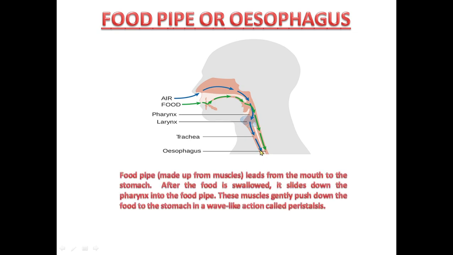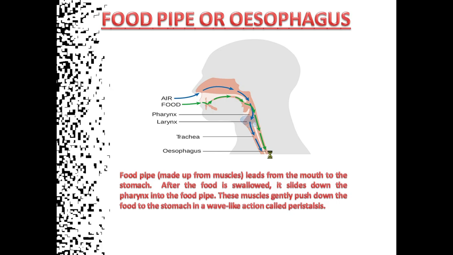Actually, food pipe is made up of muscles. It leads from the mouth to the stomach. Now, after the food is swallowed, it slides down the pharynx. This is called pharynx, into the food pipe. These muscles gently push down the food to the stomach in a wave-like action called peristalsis. So, from buccal cavity, the food goes into food pipe and then to the stomach.